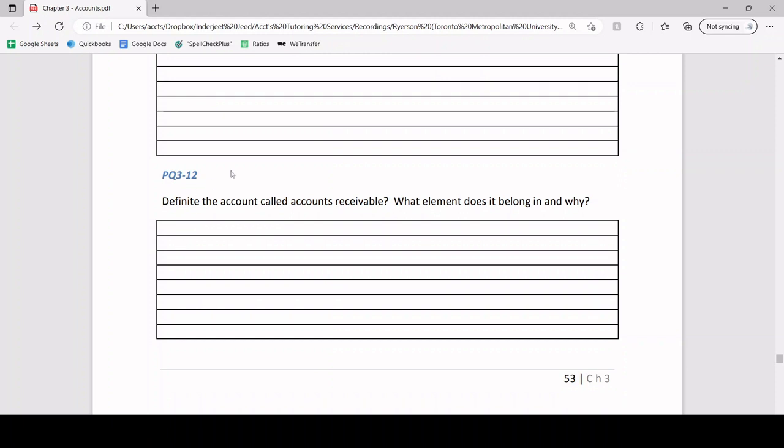PQ3-12, let's talk about this. Define the account called Accounts Receivable. So receivable is when someone owes you money in the future. Let's just say, for example, we sold water bottles today and they're going to pay us back in 30 days. So we still earned that income. So that gives rise to revenue. But since they haven't paid us today, we're going to increase an account called Accounts Receivable, which is a future benefit, therefore an asset, because they owe us money in the future. So that's a future benefit. Simple as that, right? So it belongs within an asset because of that reason I just said.